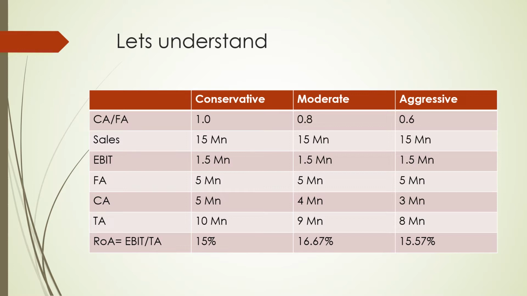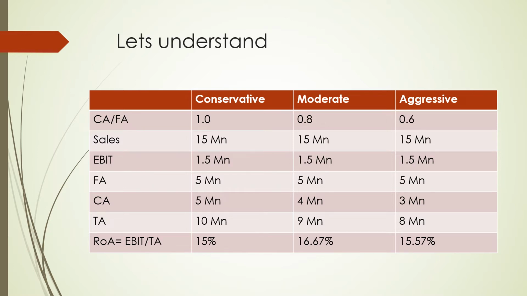So this gives me total assets of 10 million in conservative policy, 9 million in moderate policy and 8 million in aggressive policy. So my return on asset, EBIT upon total asset, is going to be 15% in conservative policy.